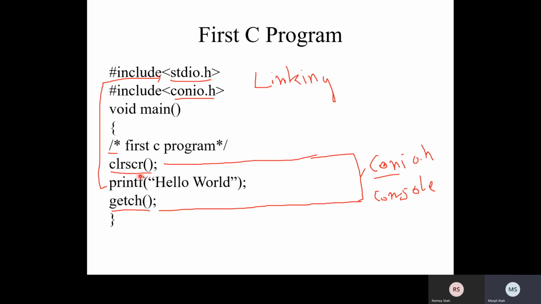Now clrscr, what is the use of this? It is used to clear the screen. Whatever result was there before executing this code will be cleared. So the screen will be cleared. That is the use of this function.